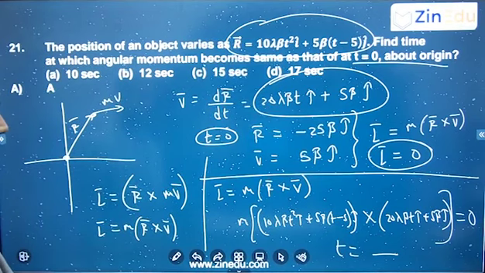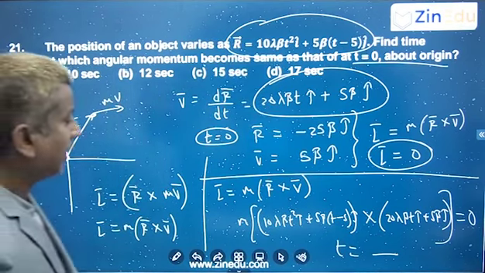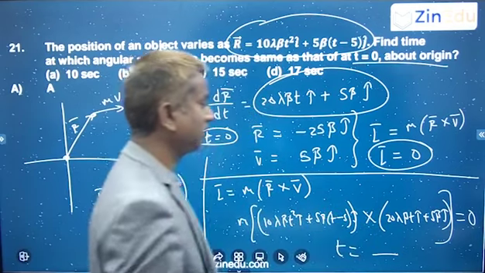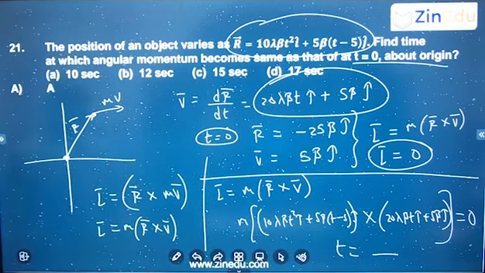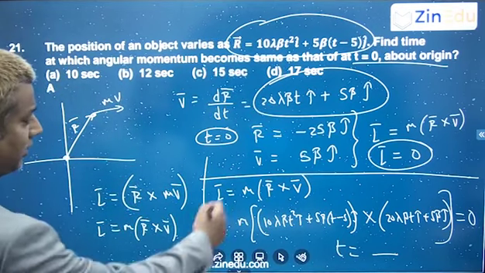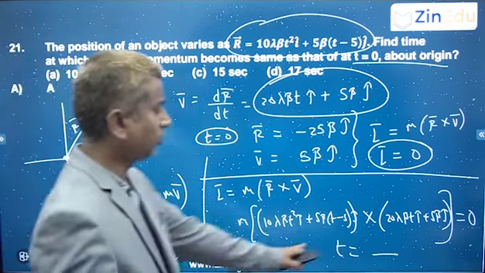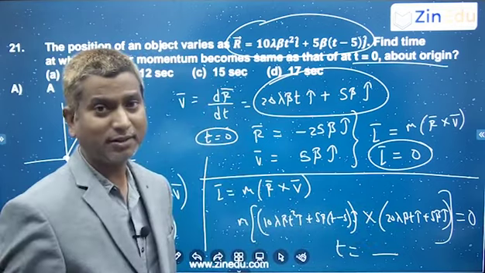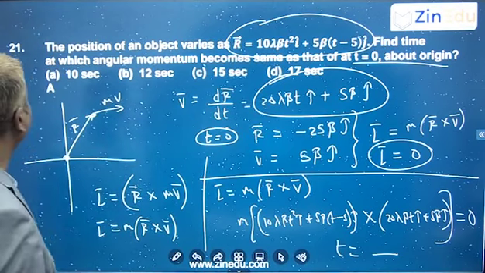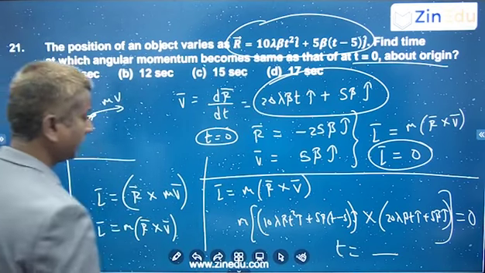Right? So one more thing is, at that time this has to become 0, meaning this and this should come in the same direction. That way also you can make it. Same direction they can come. So, or directly do the cross product. You know how to do this cross product by the matrix method, then get the value for t, that's the way, right? Okay, next.